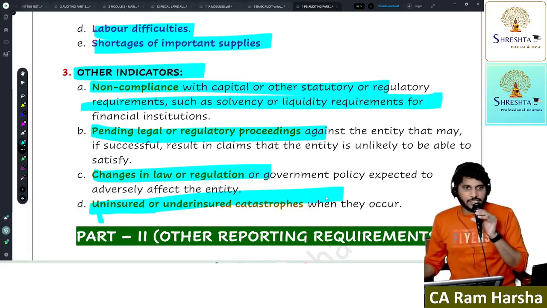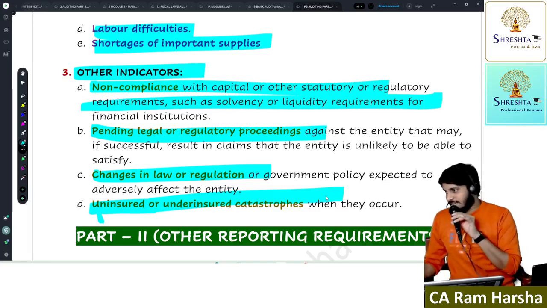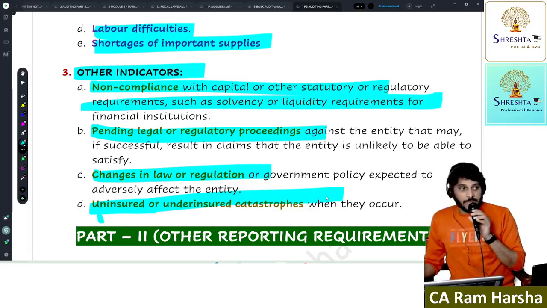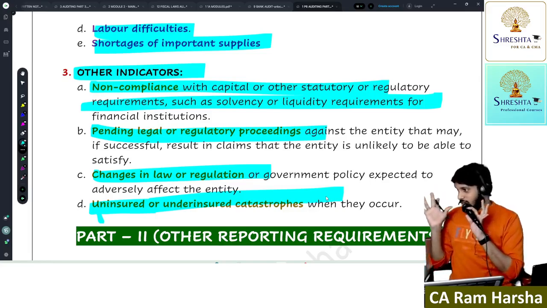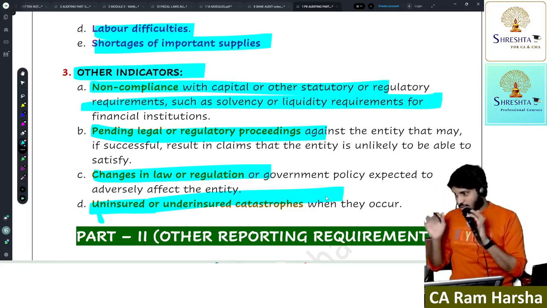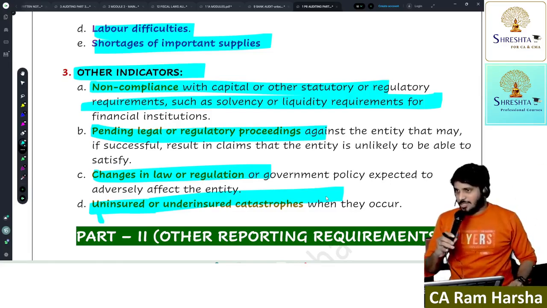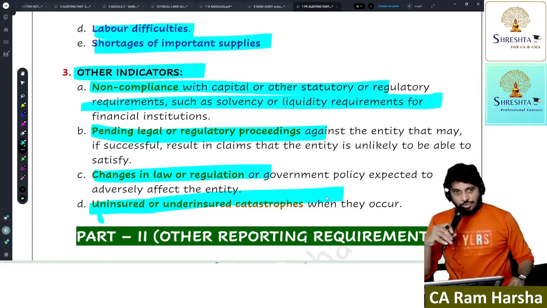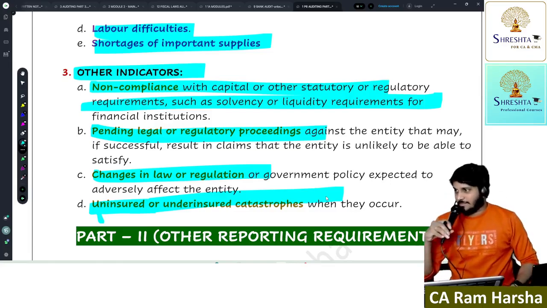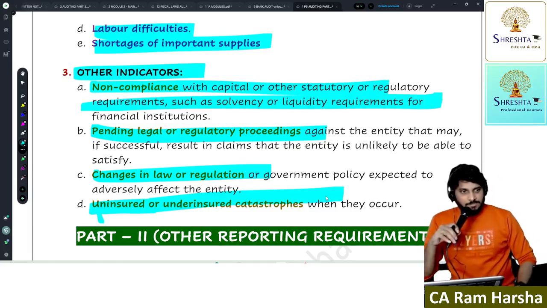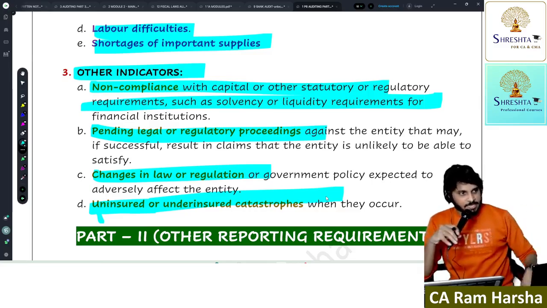So that is related to going concern, SA 570. But you need to read from the main book. See, read this only for getting an idea from smart notes. But ultimately, read from the main book. Many students ask me this question. If there are short notes, it is easy to revise the day before the exam. You are only assuming like that. Getting it? You give me ICAI material, I'll revise before you.